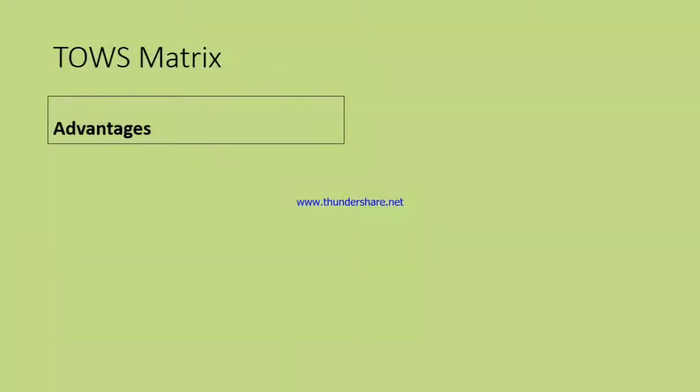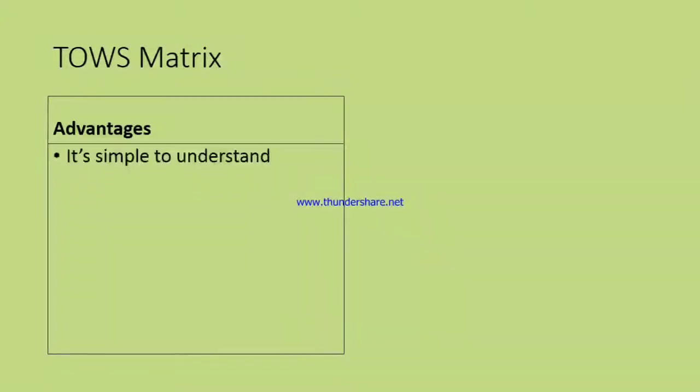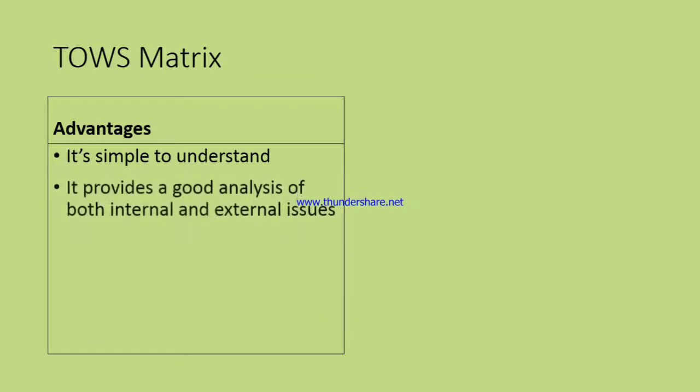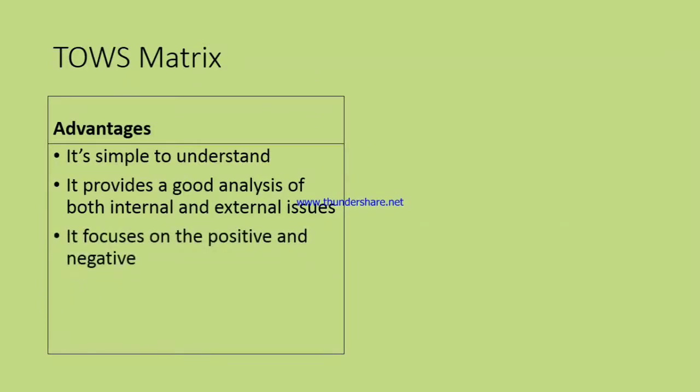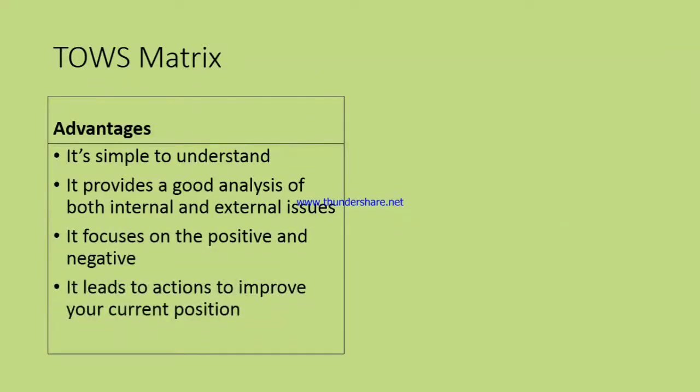Now there are certain advantages of TOWS matrix. It is simple to understand. It provides a good analysis of both internal and external issues. It focuses on the positive and negative. It leads to actions to improve your current position.